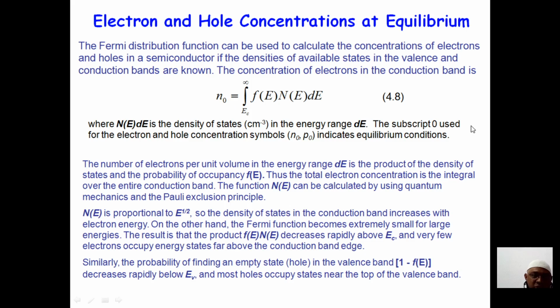Now the subscript 0 is used for the electron and hole concentration, so instead you can write n naught and p naught. If it is nE also, there is no problem; n naught is also no problem.